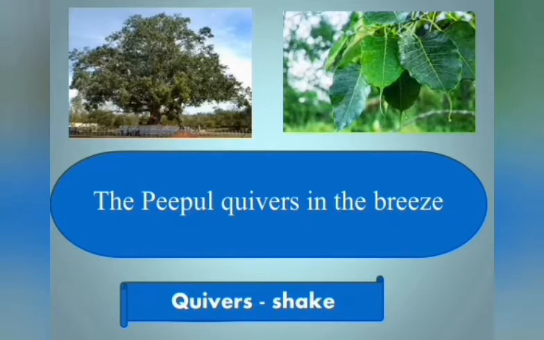Peepal quivers. Peepal is the name of a tree. You can see it in many temples and also in our villages. Okay children, it is a very big tree. So, the leaves of the peepal tree quiver in the breeze. Quivers means shakes. Okay children, this is your second line from the trees memory poem. The peepal quivers in the breeze.